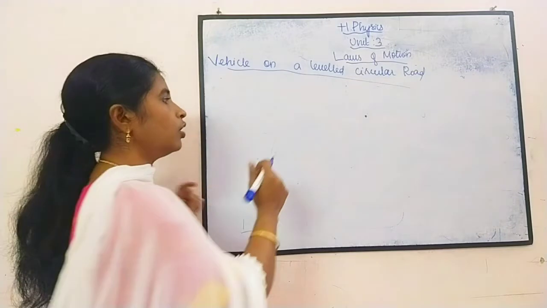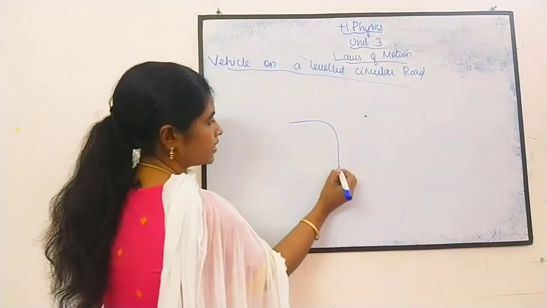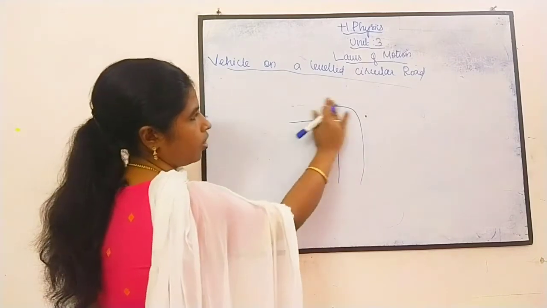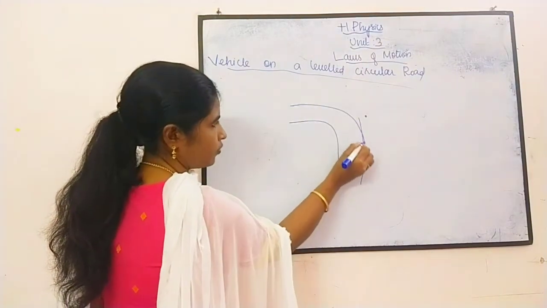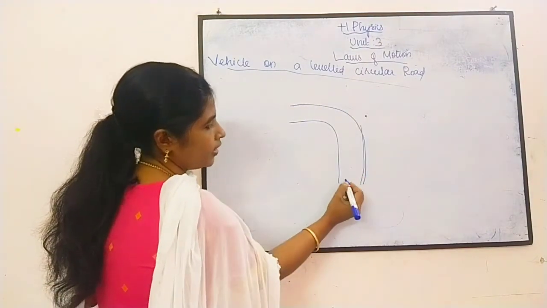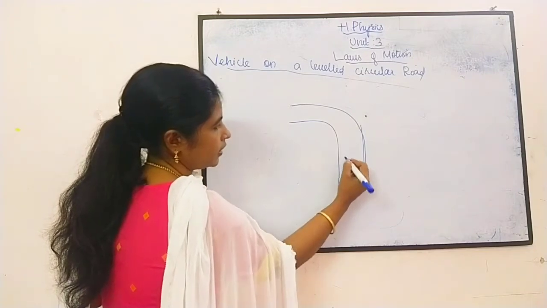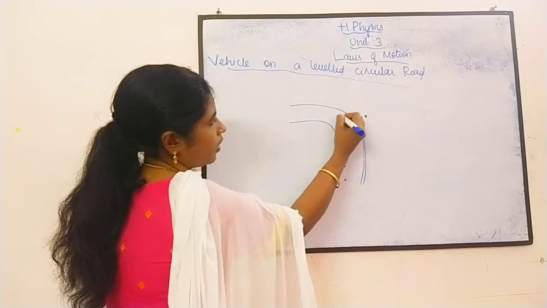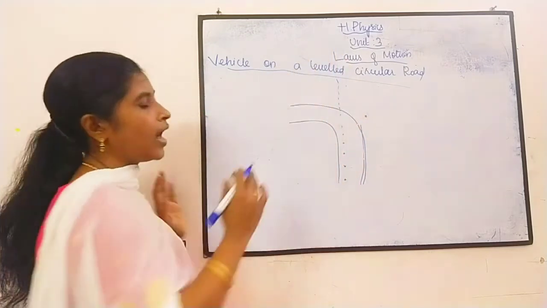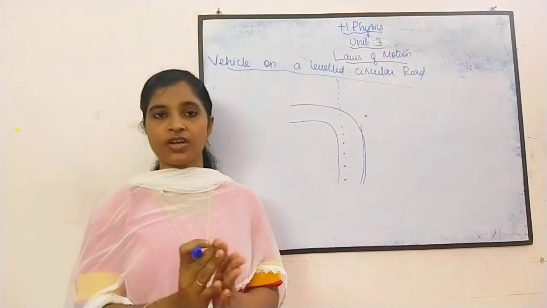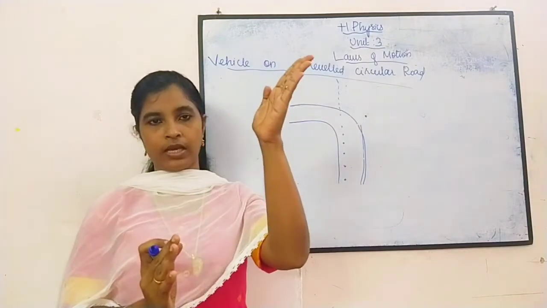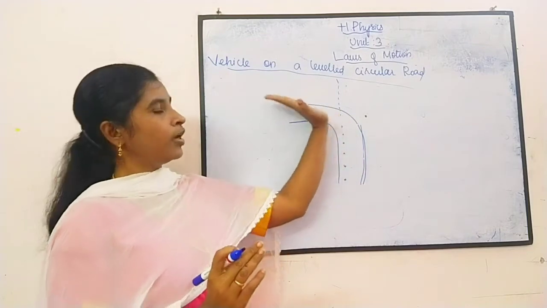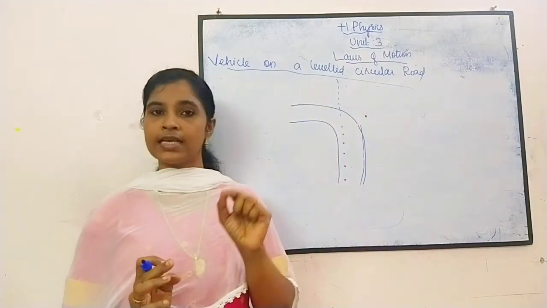For our analysis, let us take a car moving on a road, a car moving on this type of road. Initially the vehicle is here, it is moving like this. We know that the actual path of any body, naturally, is a straight line. So if we want to move from this straight line to the circular path, we need centripetal force.